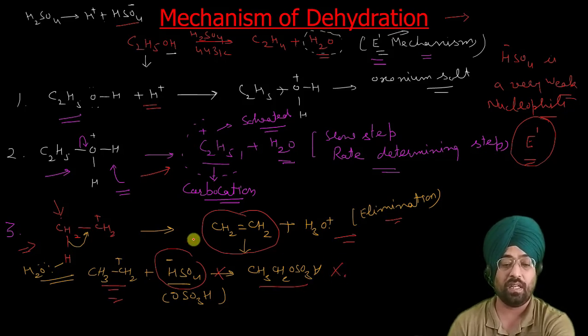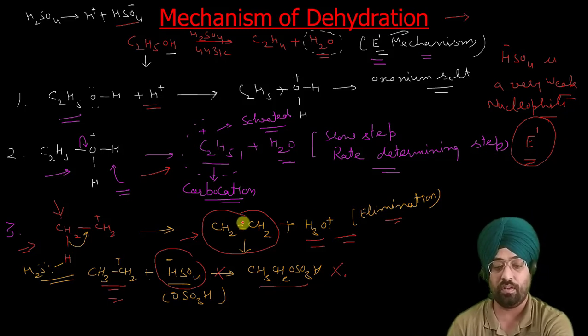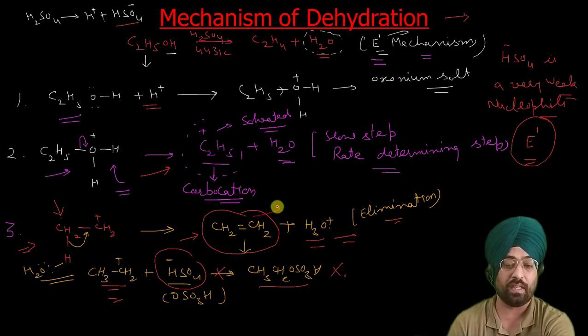So the product is your alkene. This is the dominating product, CH2 double bond CH2 plus H3O positive. Elimination reaction is the dominating step in this reaction. So the product is alkene.